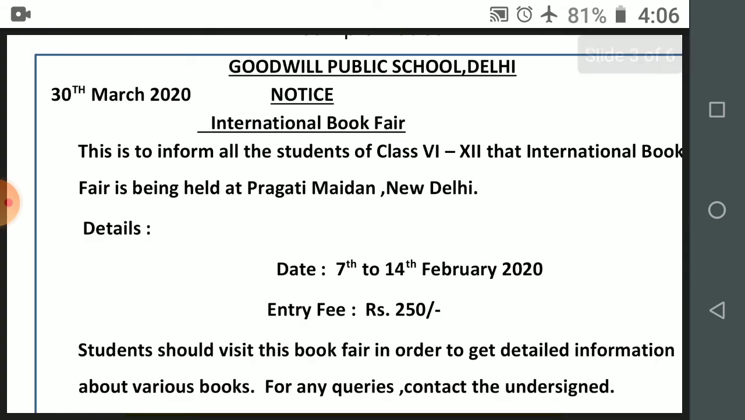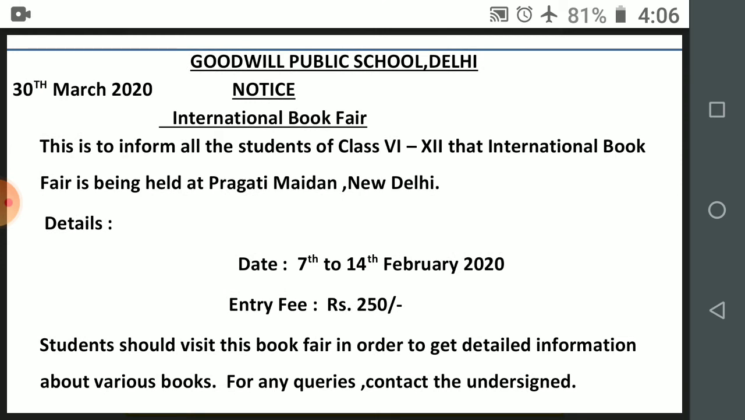On the top, you are supposed to write Goodwill Public School, Delhi, that is the name of the institution. Then the date should be written with complete month and year. Then the word notice, and then the topic International Book Fair. Step 1, what and for whom. This is to inform all the students of class 6 to 12 that the International Book Fair is being held at Pragati Maidan, New Delhi. So here it is fulfilling the requirement of for whom, that is students of 6 to 12, and what, that is the International Book Fair.